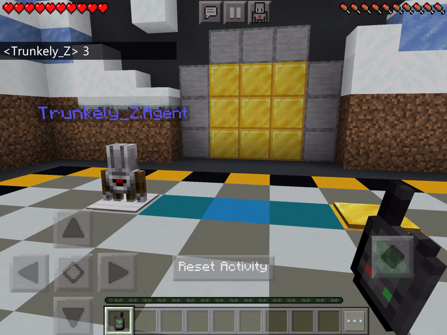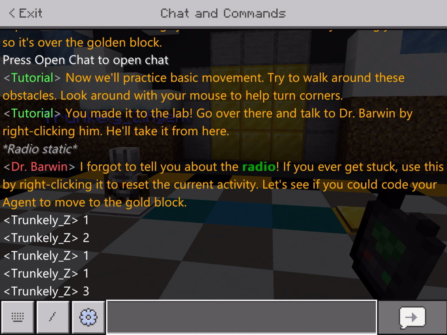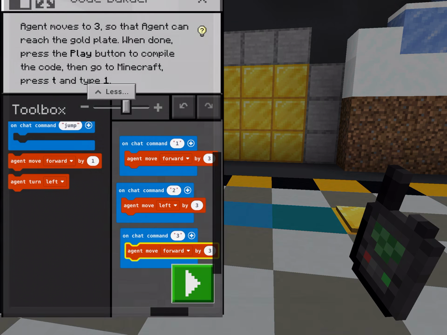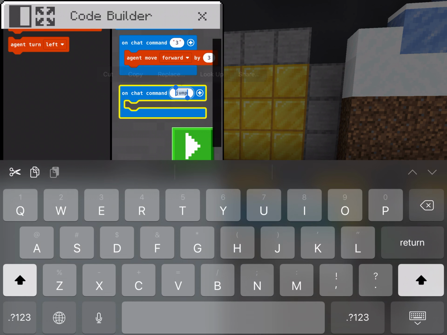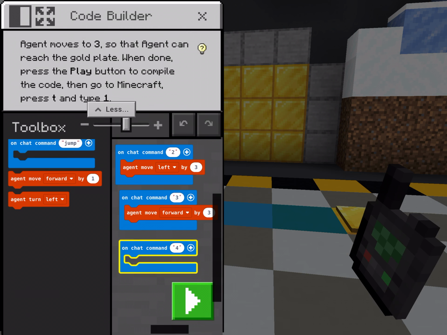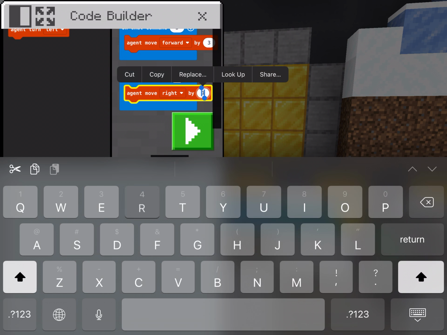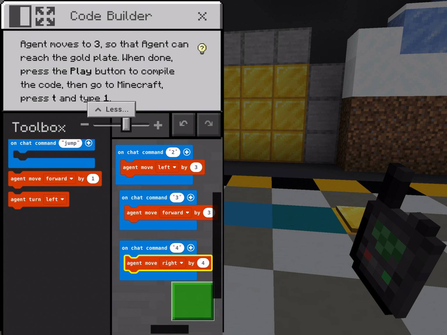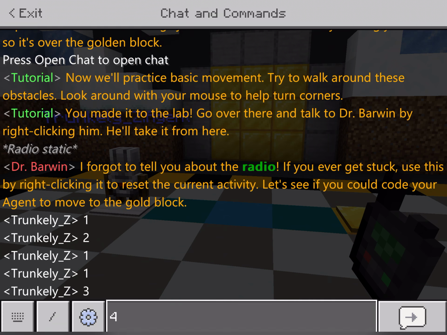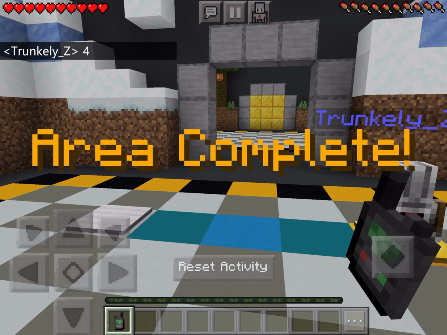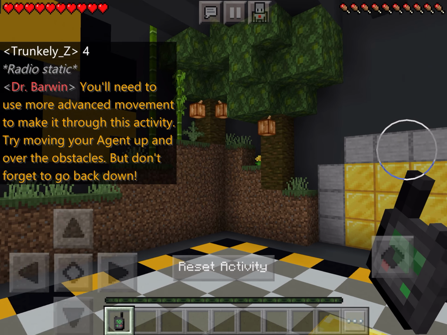Now I am moving 1, 2, 3, 4 steps to the right. So we are going to tell our little guy a new chat command. This one's going to be 4. Move my agent to the right by 4 steps. Compile by pressing play, and then yay! So that was weird. It just wanted me to make a brand new code here.